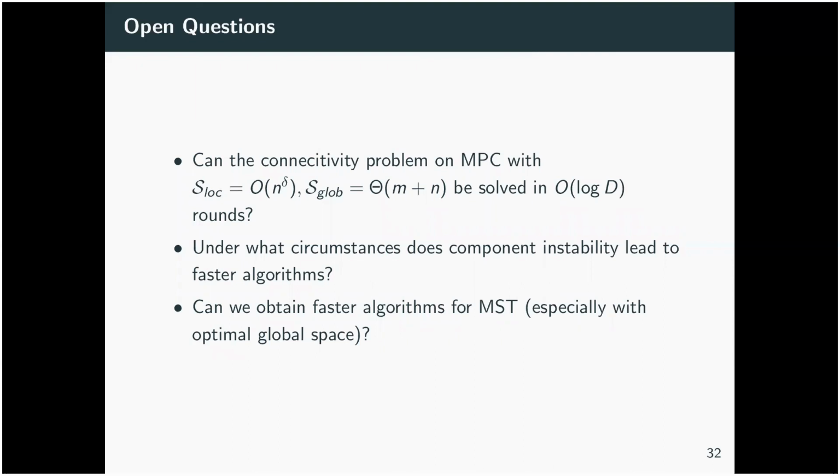Another question is, under what circumstances does disregarding component stable algorithms and choosing an algorithm that's component non-stable, component unstable, lead to faster algorithms? It seems to be very useful for de-randomization in particular, but under what other circumstances is it useful? And finally, can we obtain faster algorithms for MST with optimal global space? So currently with optimal global space, the current state of the art is log n rounds, and that's from a PRAM algorithm. When we have more global space, we can do much better. We can do big O of log of the diameter of an MST. But improving the bound for optimal global space is very much still an interesting open question.